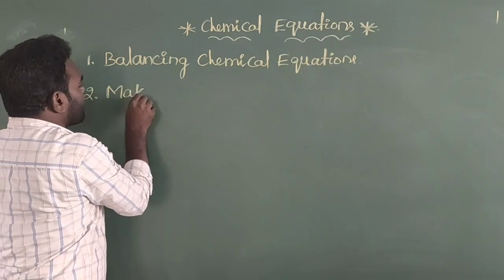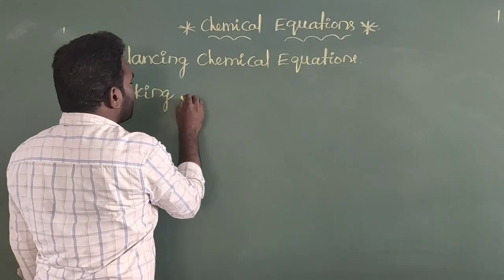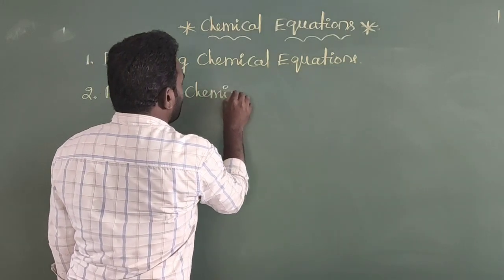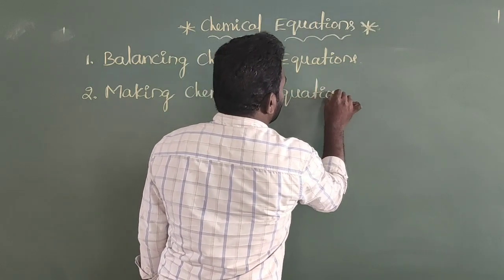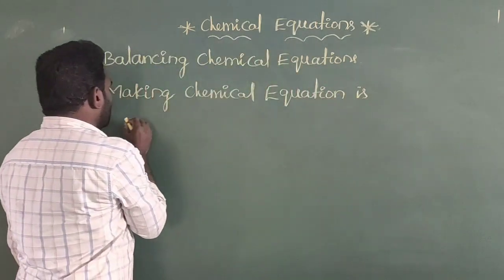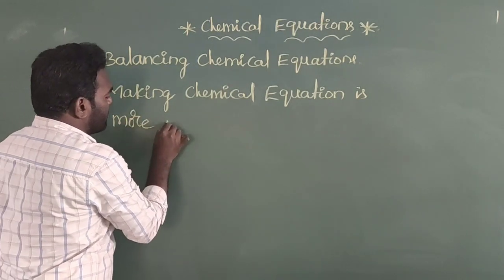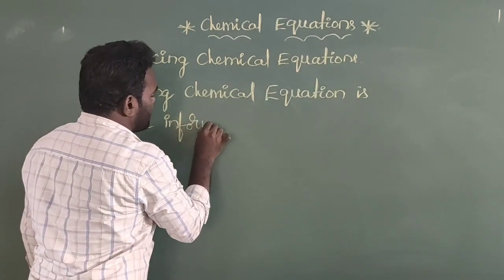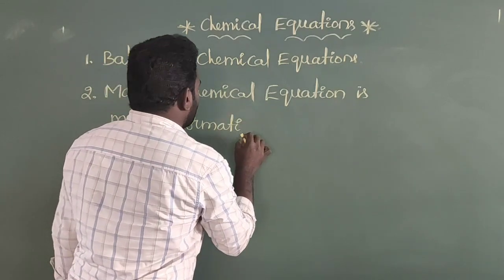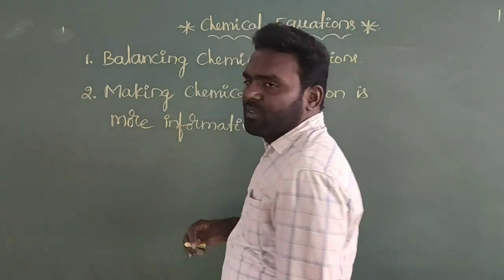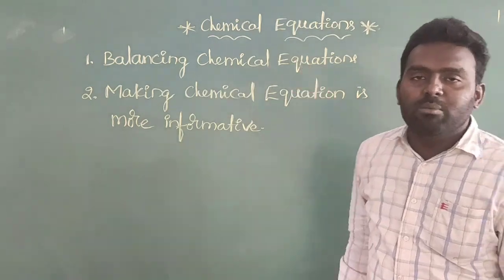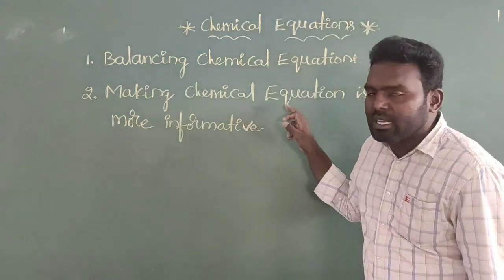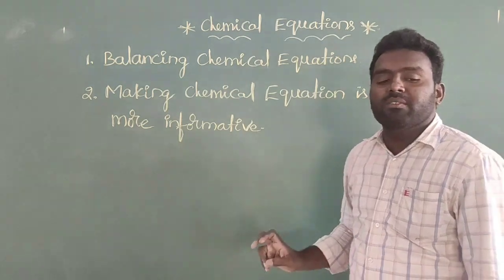And the second one is making a chemical equation more informative. So these two subtopics are very important in our chemical equations lesson. The first one is balancing chemical equations, and the second one is making a chemical equation more informative.